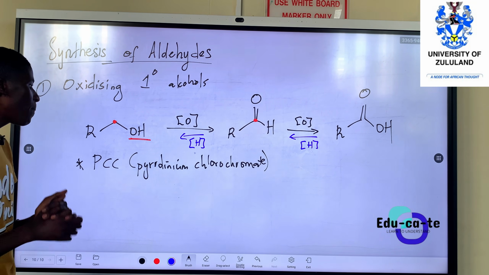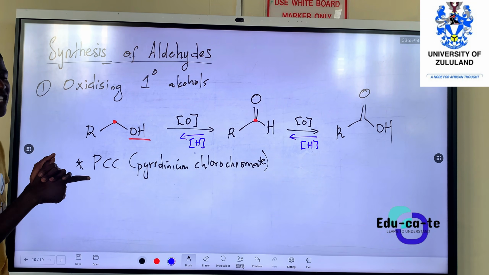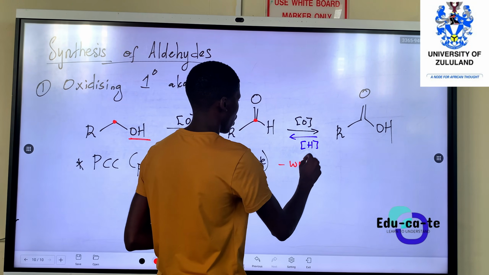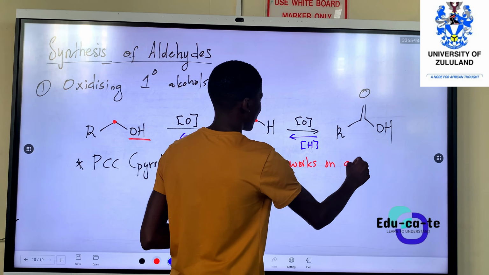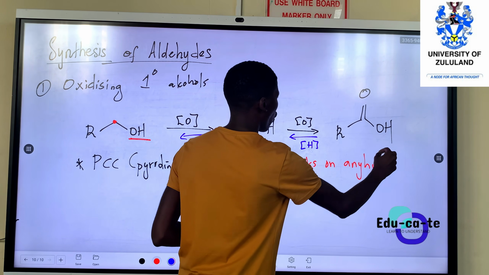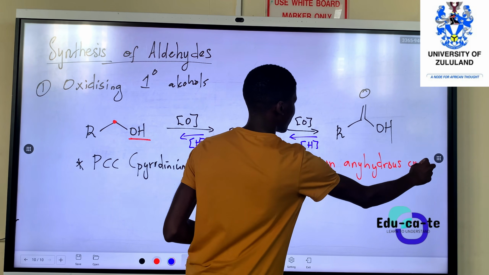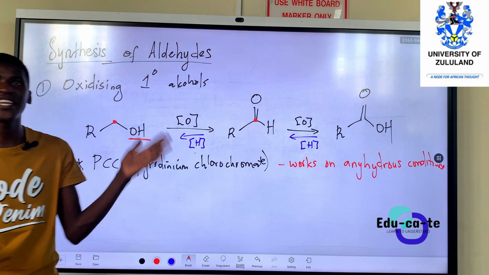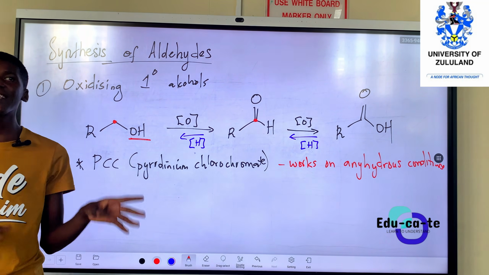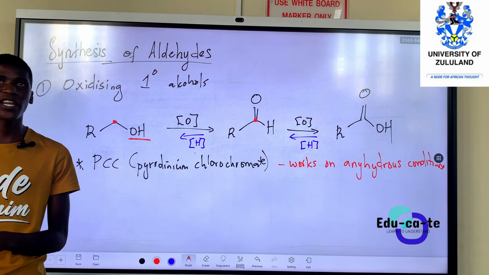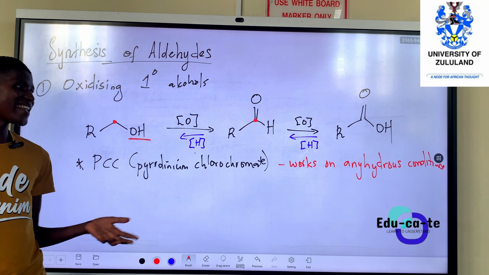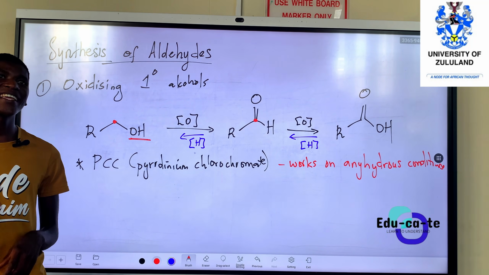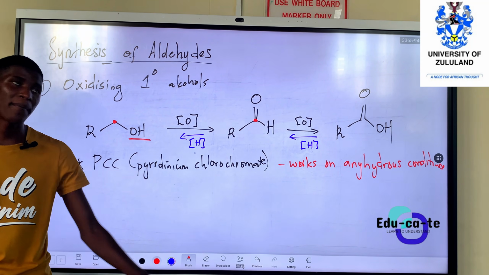So PCC is very ideal for this reaction because it works in anhydrous conditions. Hydrous and anhydrous are different. When you say hydrous, it means there are water molecules involved. When you say anhydrous, it means that it is dry, there is no water. So there are hydrated compounds and anhydrous compounds.